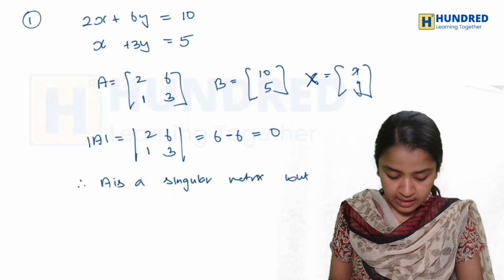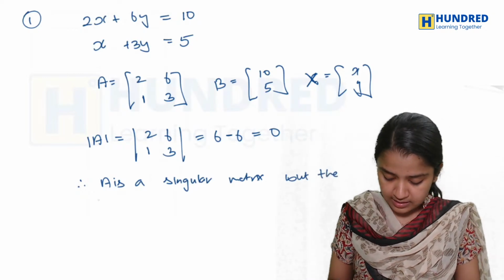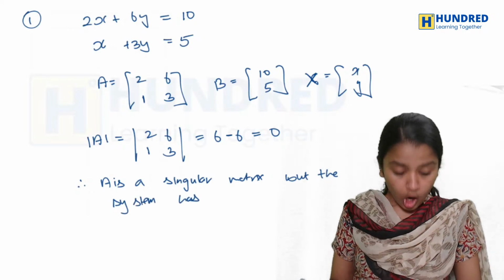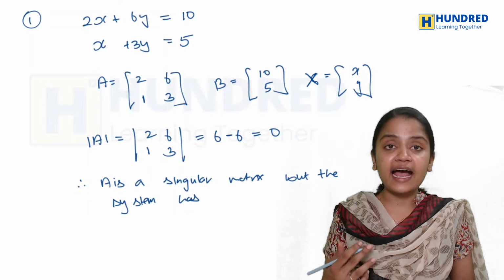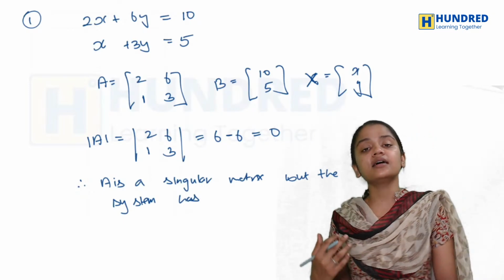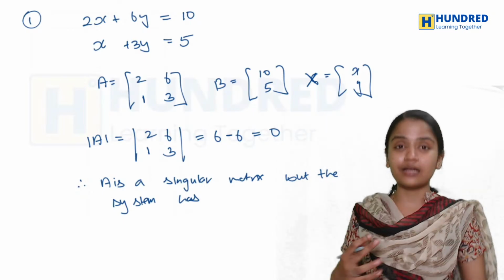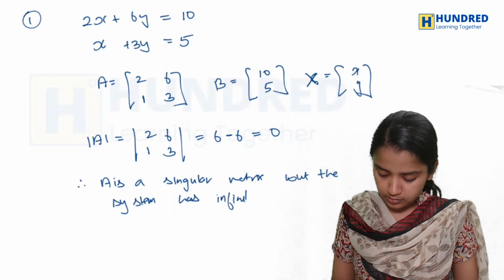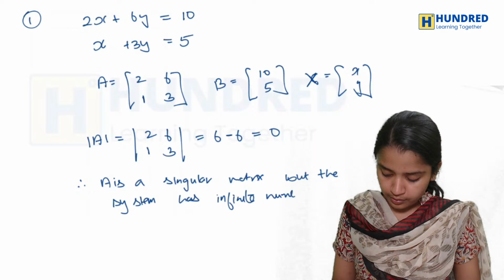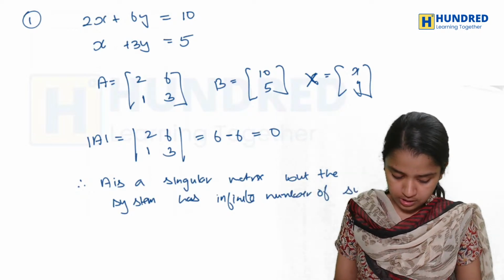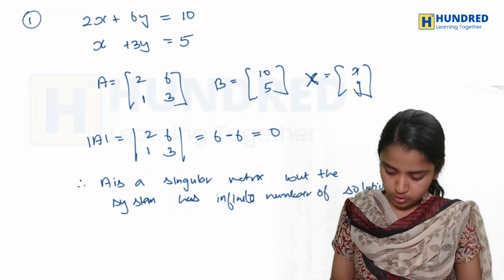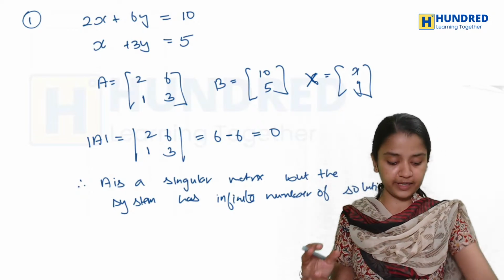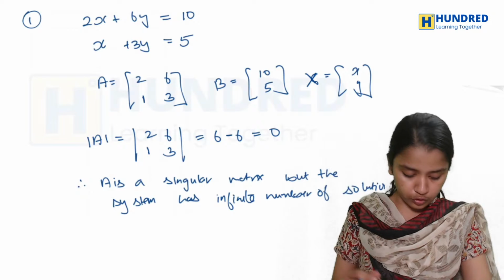Since it is a singular matrix, how many solutions does the system have? It has an infinite number of solutions. So this is my answer. This system will have infinitely many solutions.